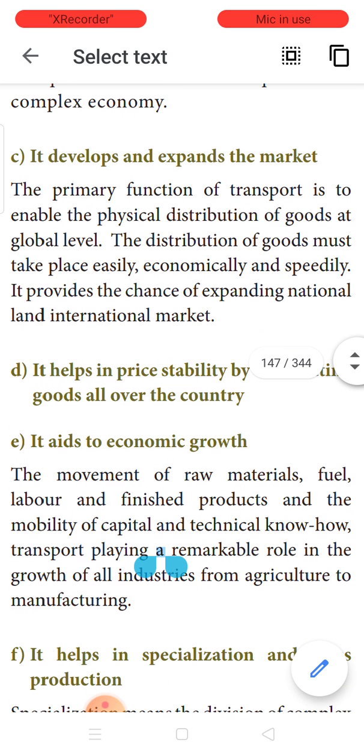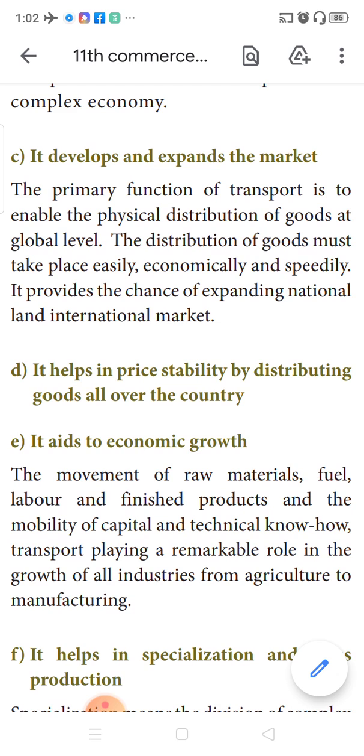And next is, it develops and expands the market. I told you the primary function of transport is the physical distribution of goods at a global level. Because of this, the local goods which are produced locally enjoy a global market, and we are able to expand the market horizon to different areas. Just imagine if there is no road network, no air transport, we can never transport the goods to other places. The producer here produces the goods, and these goods are taken to all parts of India only because of the transport network. So it expands the market from local to district to state to national to international level.